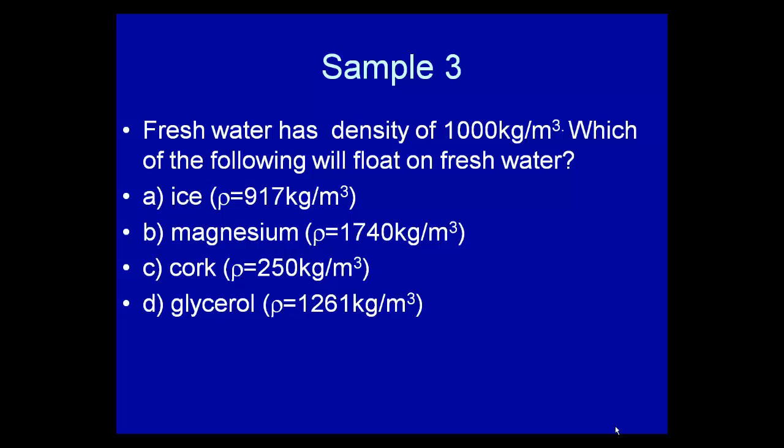Now, fresh water has a density of 1,000 kilograms per meter cubed. Which of the following will float on fresh water? So again, remember the 1,000 kilograms per meter cubed. Therefore, ice will float on the water. The reason it floats is its density, 917 kilograms per meter cubed. Now I look at the other ones. Corks will also float, 250 kilograms per meter cubed. Magnesium will sink. Glycerol will sink. Even though it's a liquid, it will still sink because it has a density greater than the density of fresh water.